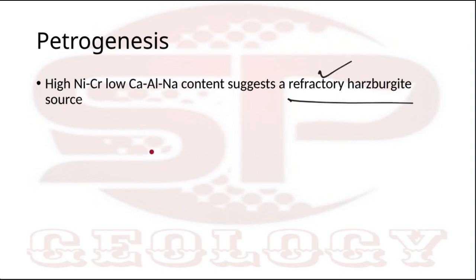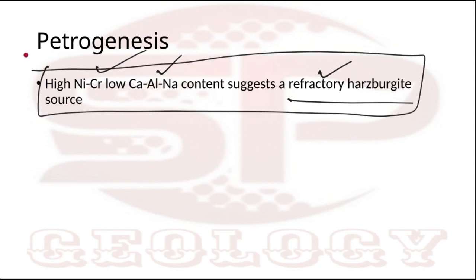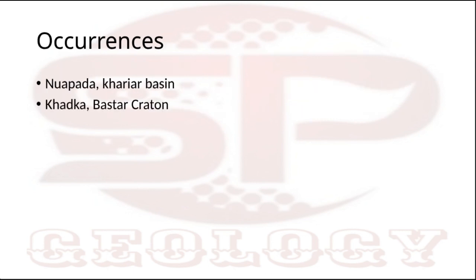And occurrences are very limited in India. One is Nuapada in the Khariar Basin and another is Khadka in Bastar Craton. Very few occurrences in India. I am not getting these things from any book, so I have to search on the net for where lamproite occurs in India. So I found these two places only. So this is lamproite. Please ask if you have any doubts.